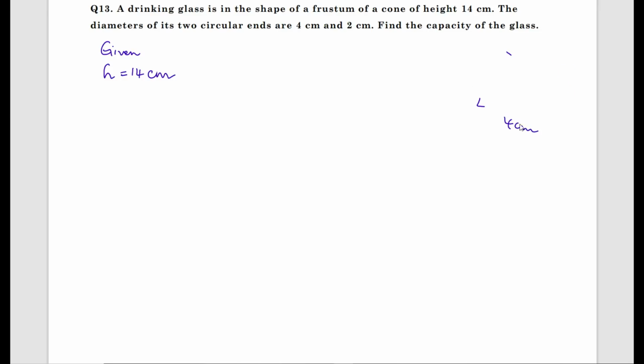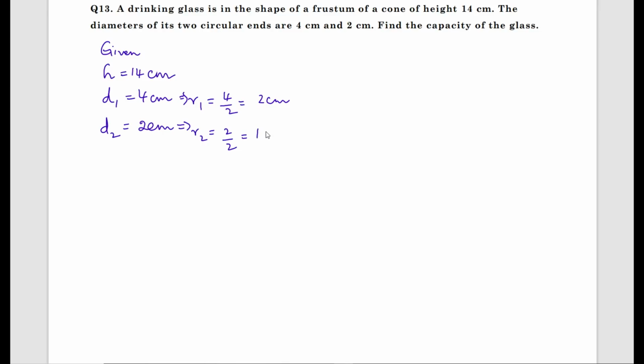Now they have given diameters, that is d1 equals 4 centimeter, d2 equals 2 centimeter. Given diameter, what I should know is the radius. Therefore I need to find the radius. R1 equals 4 by 2, R2 equals 2 by 2. Diameter equals 2 times radius, radius equals diameter by 2. 4 by 2 is 2 centimeter.